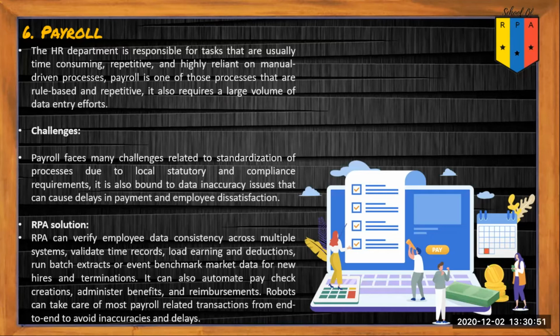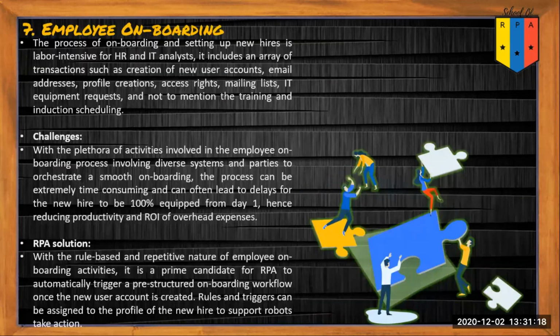RPA can verify employee data consistency across multiple systems, validate time records, load earning and deductions, run batch extracts, or even benchmark market data for new hires and terminations. It can also automate paycheck creations, administrative benefits, and reimbursements. Robots can take care of most payroll-related transactions from end to end to avoid inaccuracies and delays.